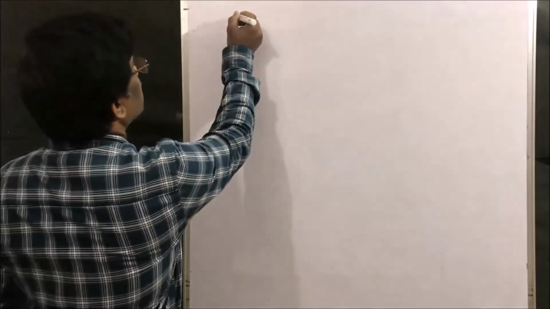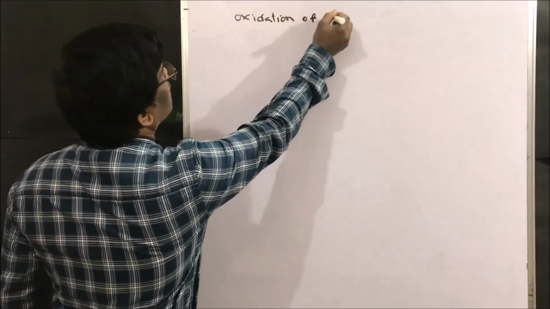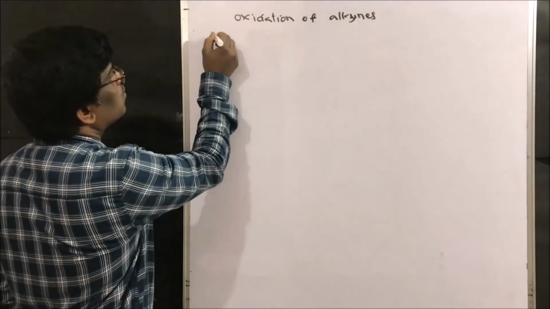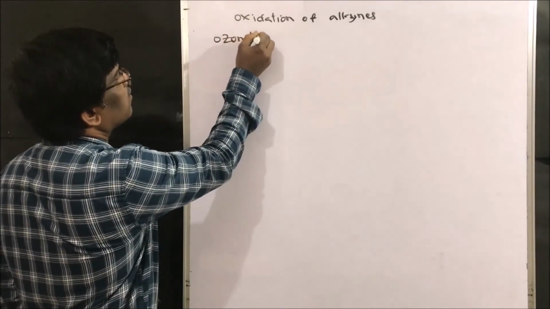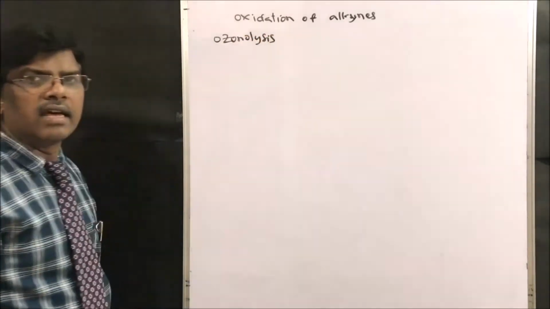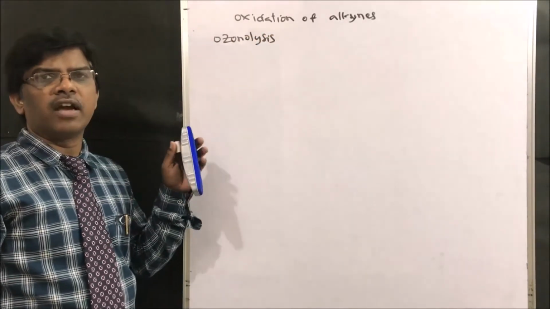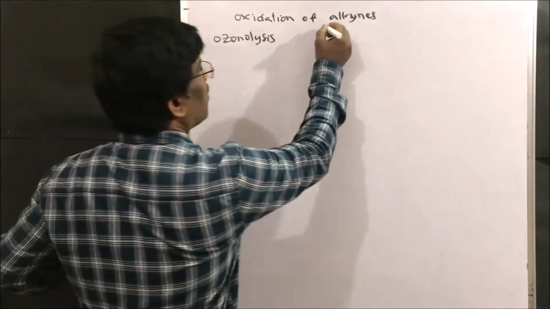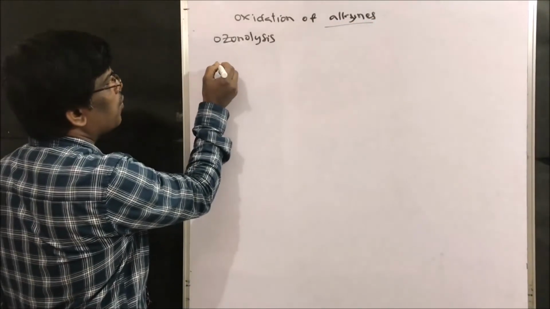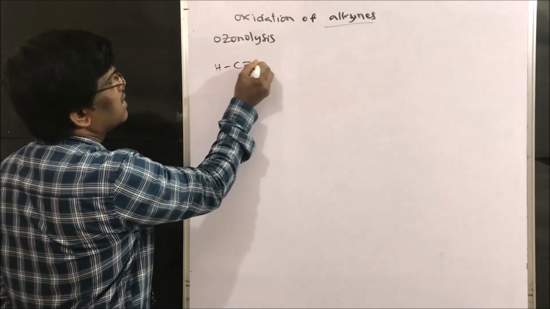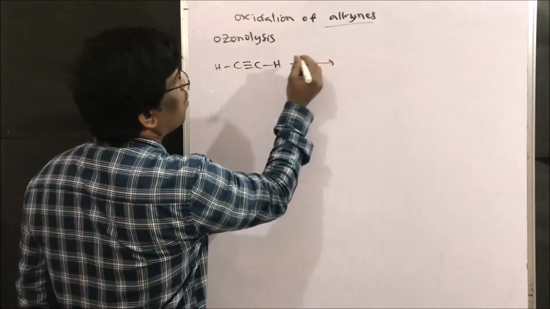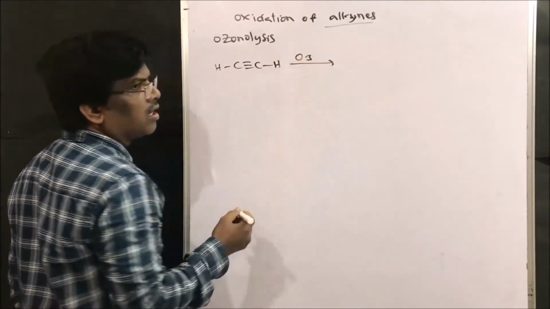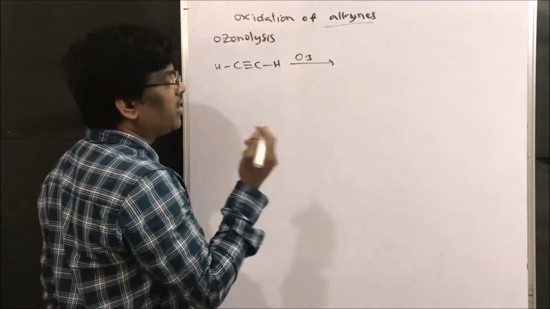Yes, oxidation of alkynes. So oxidation by ozonolysis. Let us take ozonolysis. Really speaking, the ozonolysis mechanism of alkynes is not established. However, we will get the degradation compounds. For example, if I take acetylene and do ozonolysis, ozone. So usually it doesn't require a reducing agent.